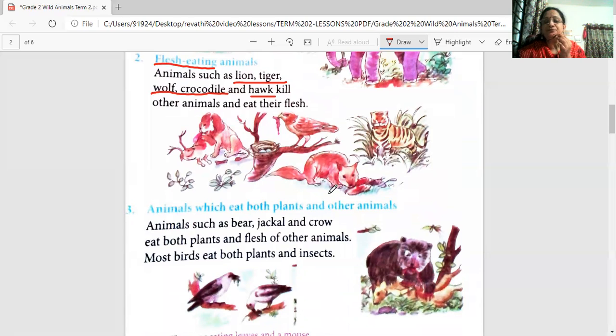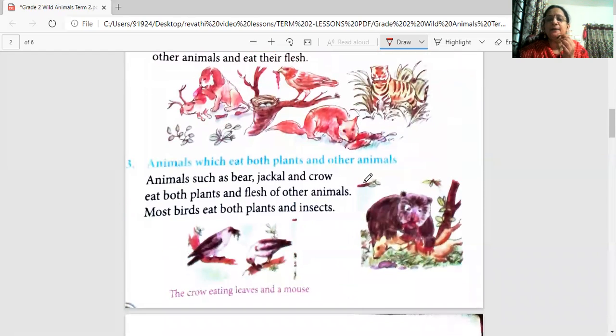eat flesh. Now, some animals like the bear, the crow, they eat both plants and also the flesh of other animals. So let's read that also. Animals which eat both plants and other animals. Can everybody repeat? Animals which eat both plants and other animals. Animals such as bear, jackal, and crow eat both plants and flesh of other animals. Most birds eat both plants and animals.